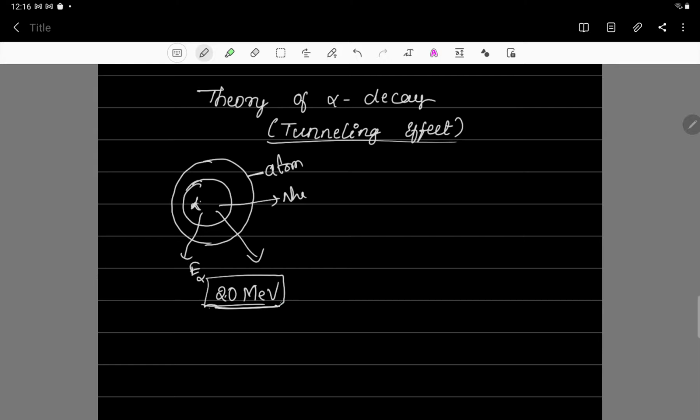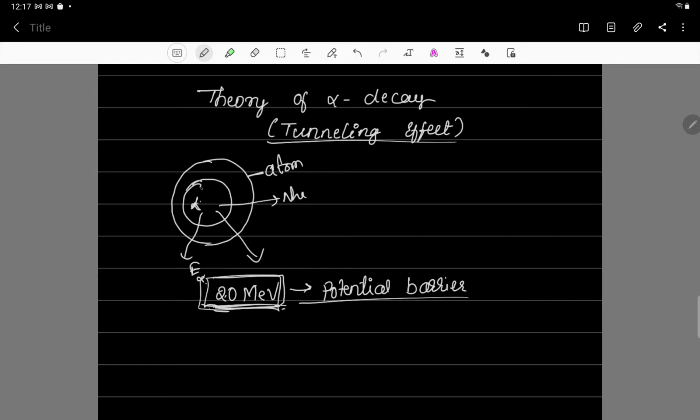Now this lack of energy of the alpha particle, you can call it the potential barrier. This is stopping the alpha particle from coming out of the nucleus. That is what we call the potential barrier. If the energy of the alpha particle is greater than this 20 mega electron volt, then the alpha particle could come out of the nucleus. If the energy is less, then it will always be there inside the nucleus.